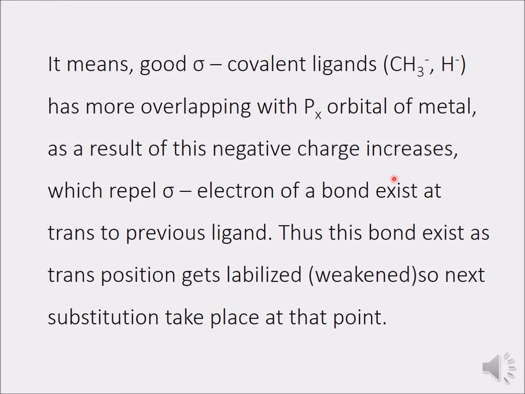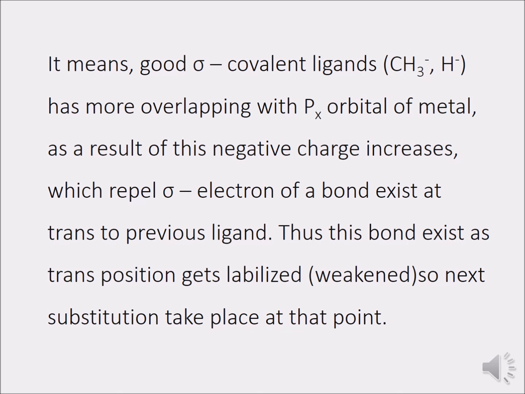It means good sigma covalent ligands like CH3 negative and H negative have more overlapping with the px orbitals of the metal. As a result of this, negative charge increases, which repels the sigma electrons of the bond trans to the previous ligand. Thus the bond at the trans position gets labilized. So the next substitution takes place at that point.